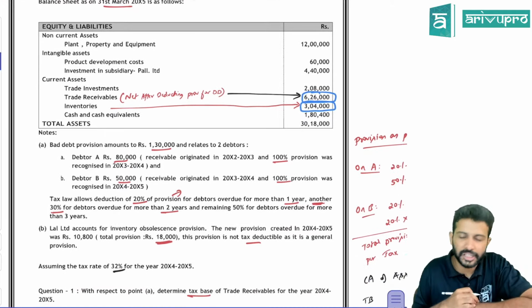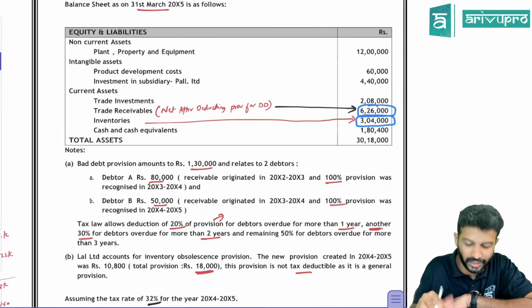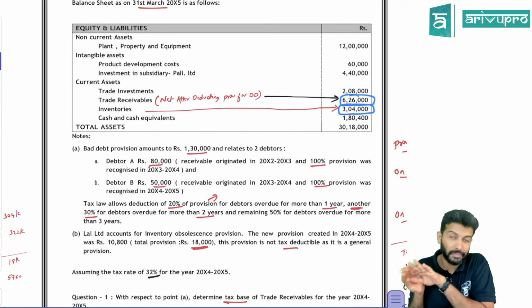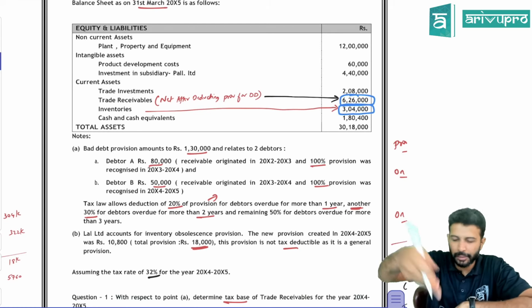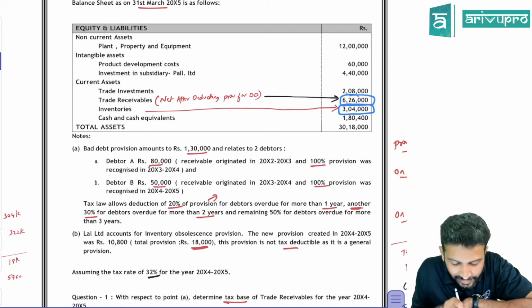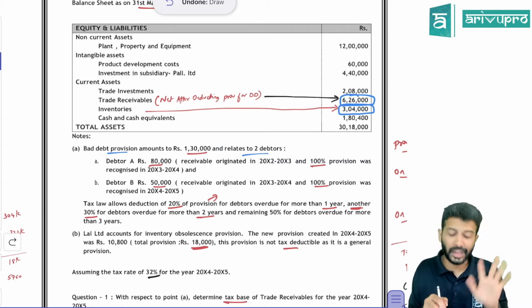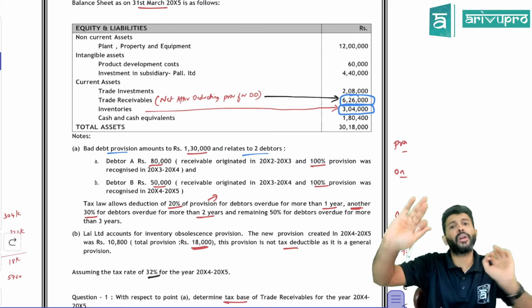Now they have given some additional information. Let's run through that. I think a similar question we have solved in class also, maybe not the same value, the name and value may be different, but the concept is there. Bad debt provision amounts to 1,30,000 and relates to 2 debtors. So you already made a provision of 1,30,000 in accounts.